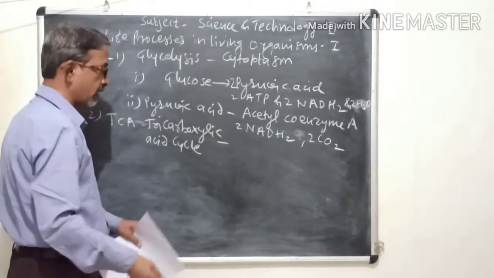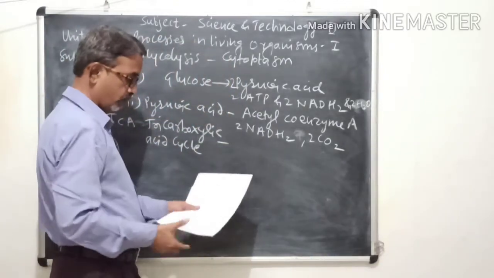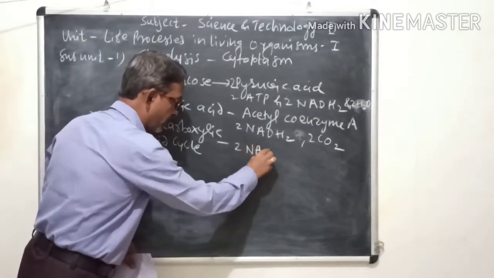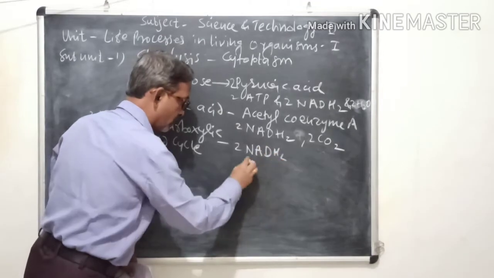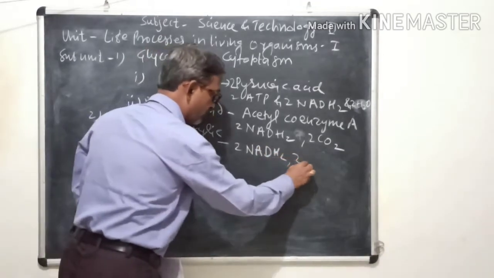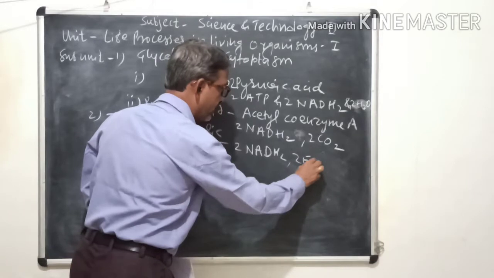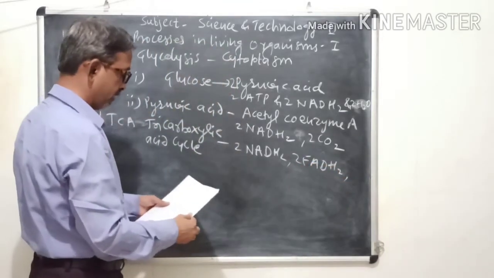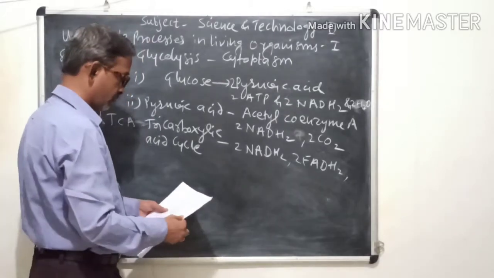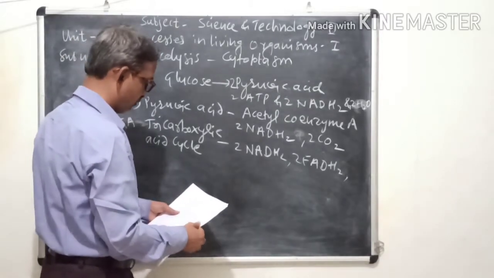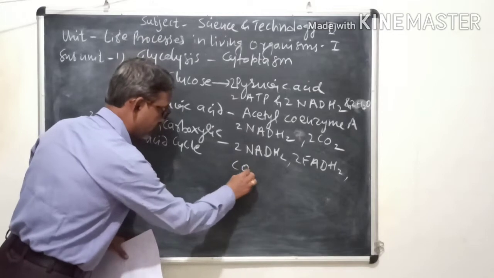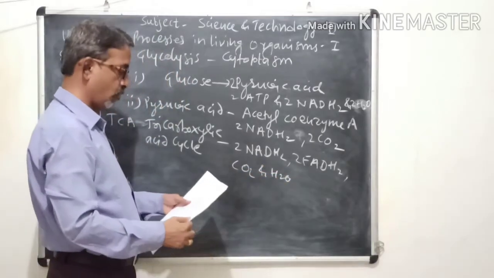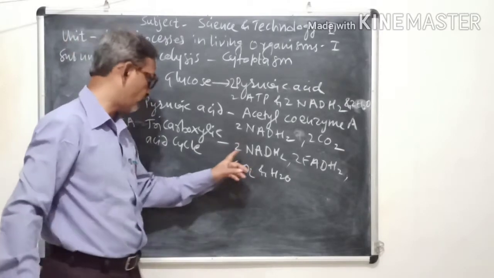These molecules which are formed are two molecules of NADH2, two molecules of FADH2. After that, carbon dioxide and water. So these are four types of molecules which are formed.